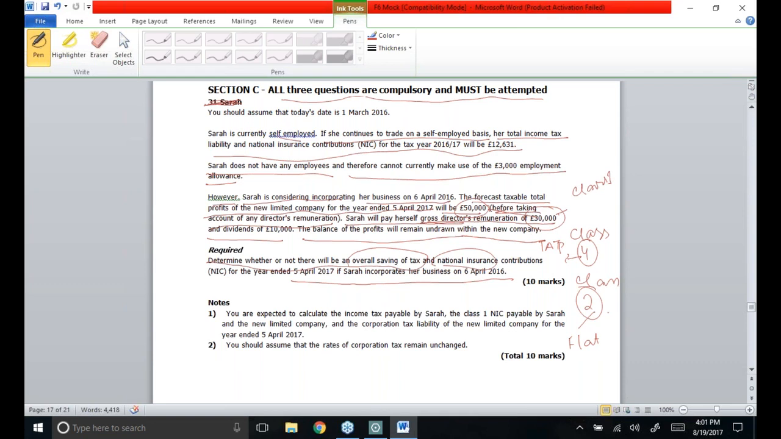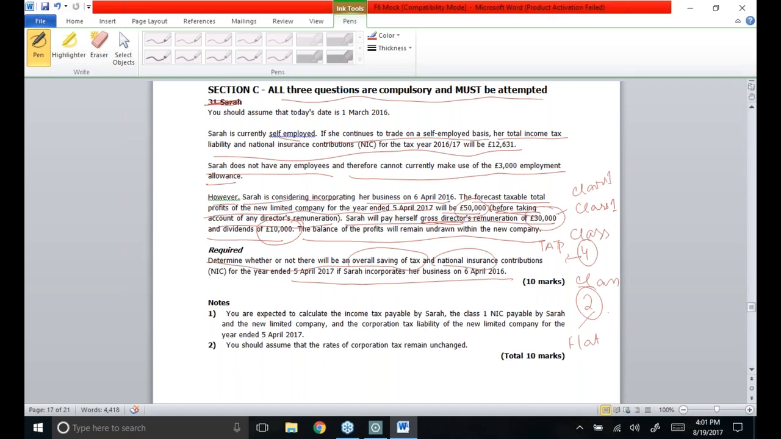But keep one thing in mind: from the company's and employer's perspective, whatever class 1 primary Sarah pays, they will have to pay class 1 secondary simultaneously, out of which the employer allowance of 3,000 will also be available. But whatever she gets in the form of dividends, neither the company nor Sarah will be required to pay any kind of NIC.